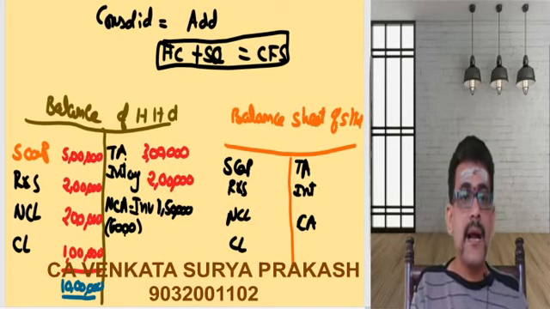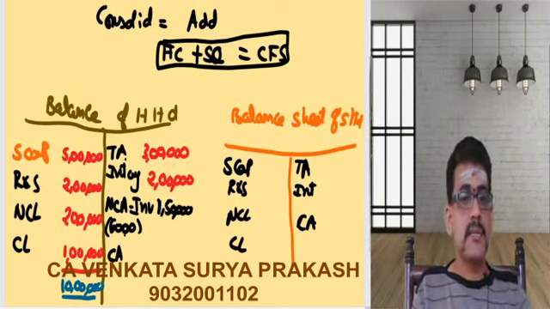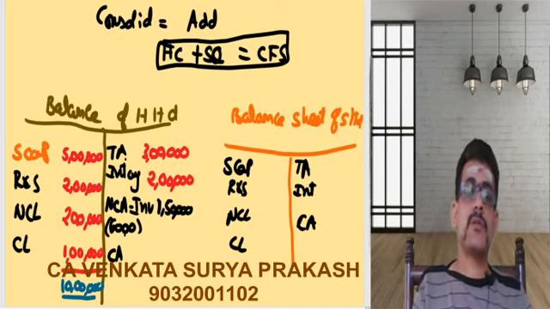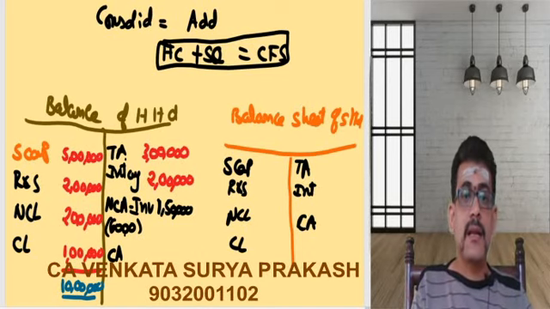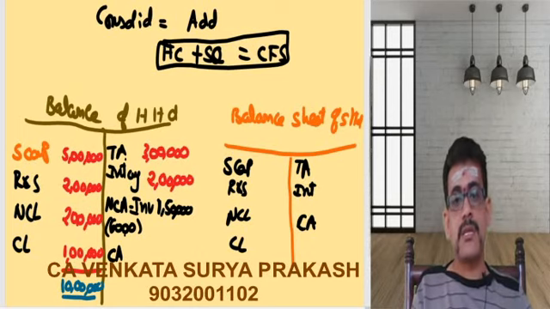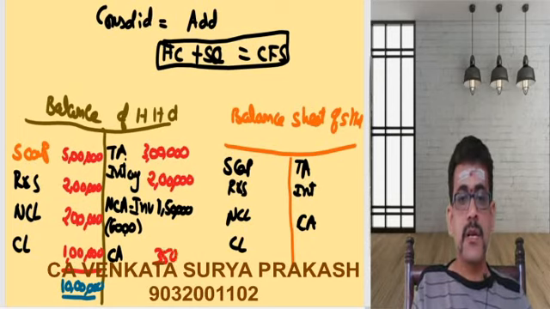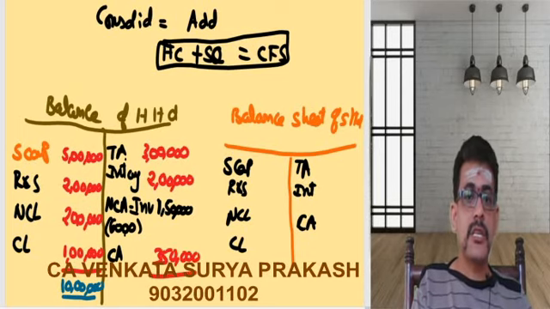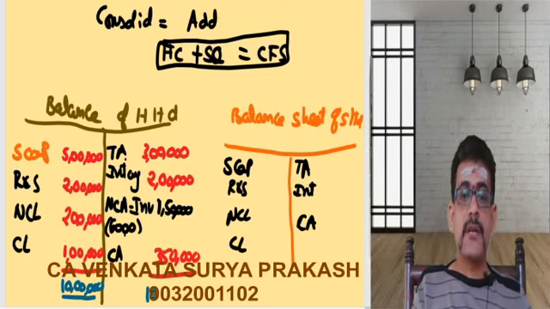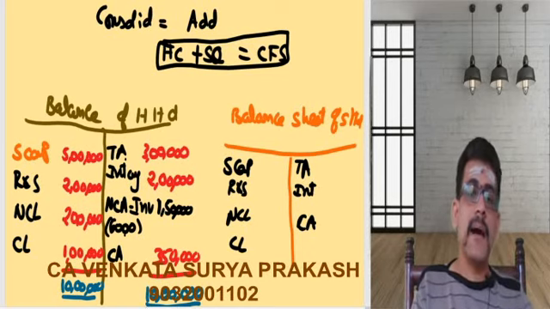1,50,000 rupees they had purchased. Then the next element is something called the current assets. Now current assets, what is the total? 6,50,000. Then what is the balancing figure? Let us consider the balancing figure to be 3,50,000. Now the total balance sheet of H Limited, the holding company, is nothing but 10 lakhs. That is the composition of the balance sheet.